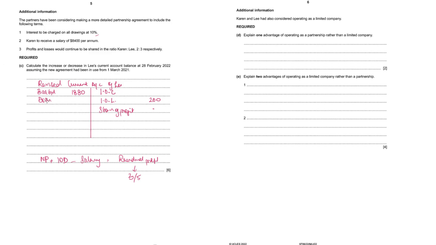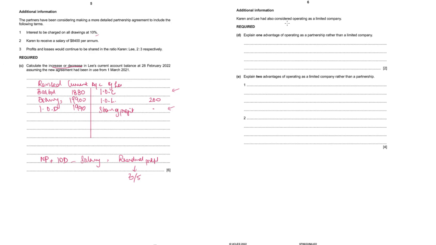On the debit side, as usual, we will have drawings 9,900, and we will also have interest on drawings for this partner 1,990, and then you will get your balance carry down. Depends on the debit or credit, will depend on these amounts also. Question is to calculate the increase or decrease. So you'll have to compare the balance in the current account before this, and then you have to state whether the credit balance in the partner's current account is increasing or decreasing.